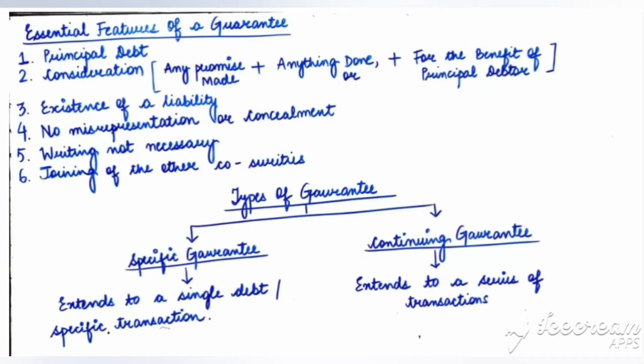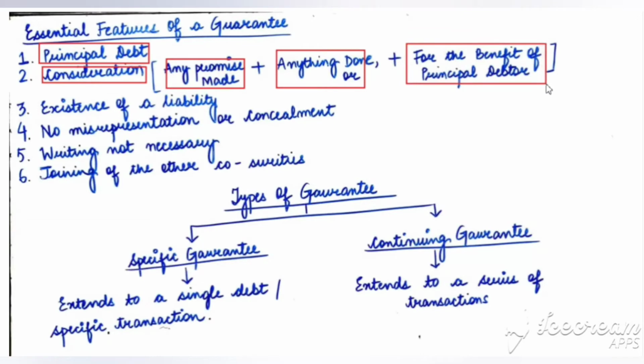Now we have essential features of a guarantee. Number one feature is principal debt. To make a contract of guarantee valid, there must be an existence of a principal debt in respect of whom the guarantee is given. Then we have consideration. What is a consideration? It is any promise made, anything done, or for the benefit of the principal debtor.